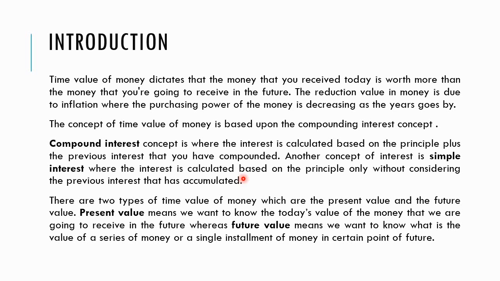So for the second year, you're going to receive 110 ringgit. Therefore, under the compounding interest concept, the interest that you receive will be compounded, or accumulated, based on the interest that you have received.